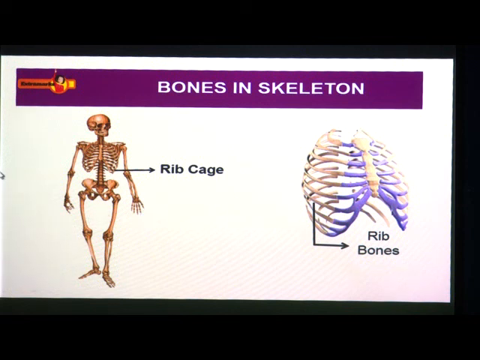Now, we are going to see about the hind limbs. The bones of legs are called hind limbs. The bones of legs are joined to the spine. This is the spine. This is the hip girdle. Our upper leg has one bone called femur, or we can also call it the thigh bone.